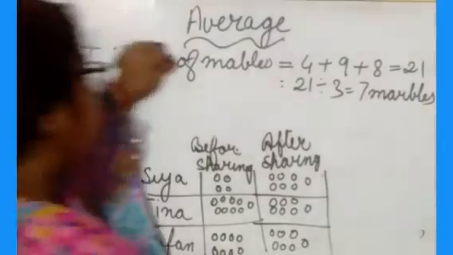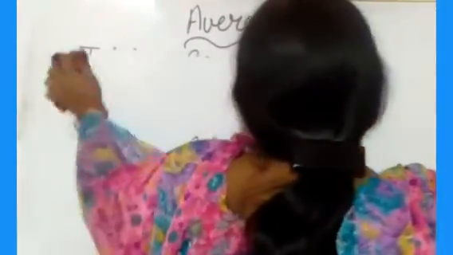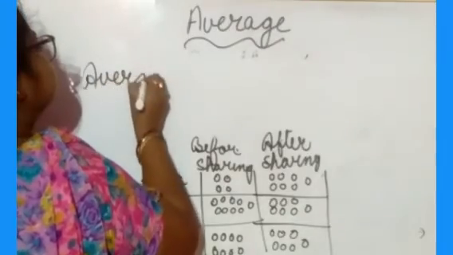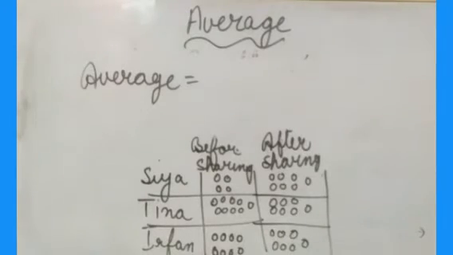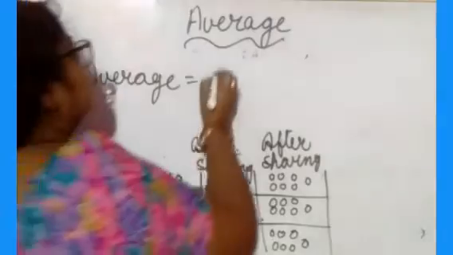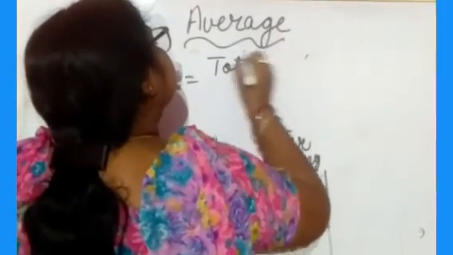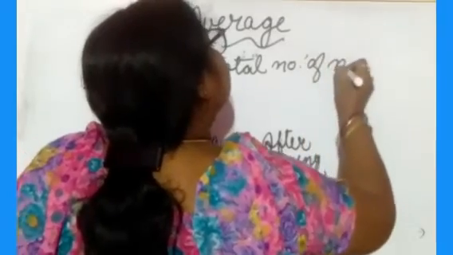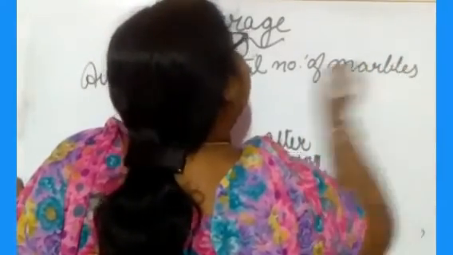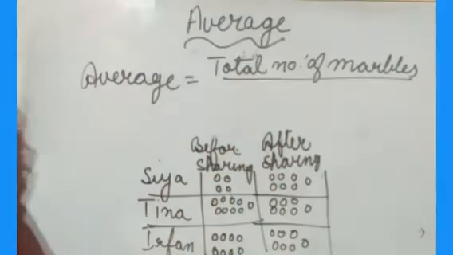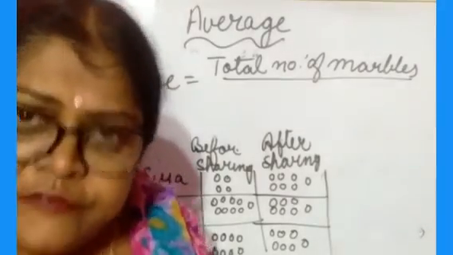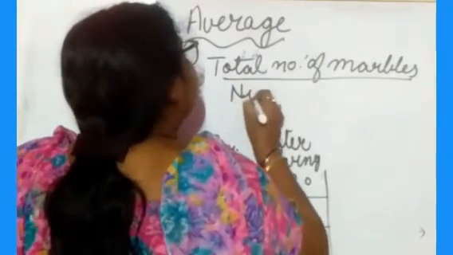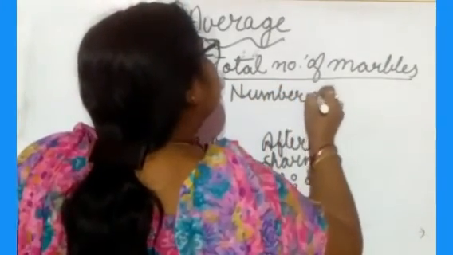So what is the formula? Now you know. Now I will write the formula here. Average equals total number of marbles divided by number of children.